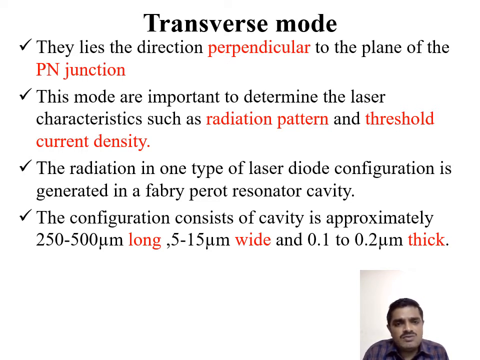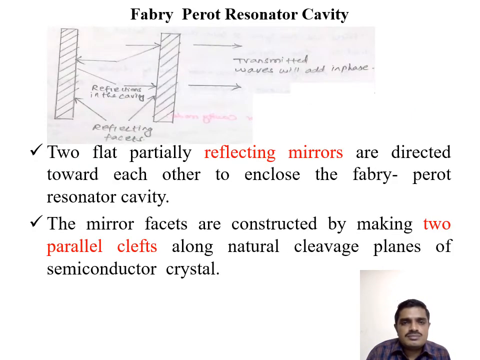The radiation in one type of laser diode configuration is generated in a Fabry-Perot resonator cavity. The configuration consists of a cavity approximately 250 to 500 micrometers long, 5 to 15 micrometers wide, and 0.1 to 0.2 micrometer thickness. So these are the major important operations involved in the Fabry-Perot resonator cavity.